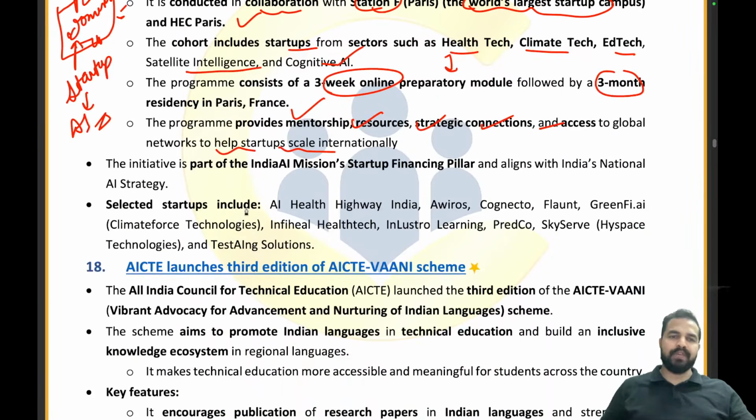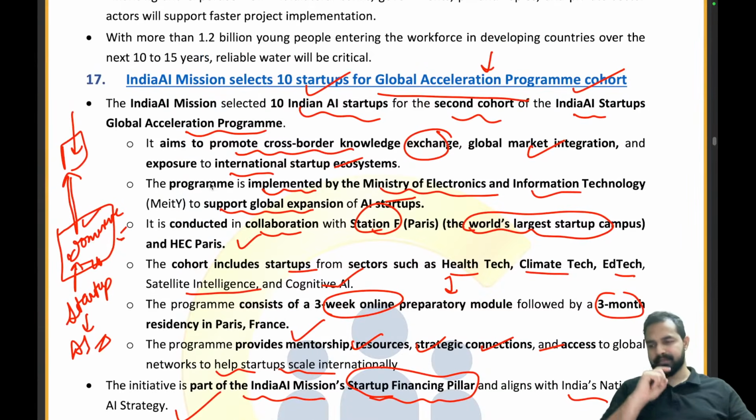The initiative is a part of the India AI Mission Startup Financing Pillar and aligns with India's national AI strategy. Are you guys able to understand? Please tell me in the chat box. Are the examples that I am giving you really helping you in retaining the important facts and figures and understanding the crux of the article, the initiative that we are discussing here? The people who have newly joined.